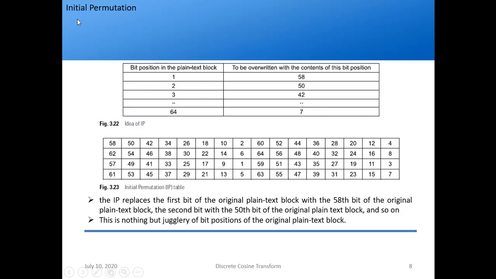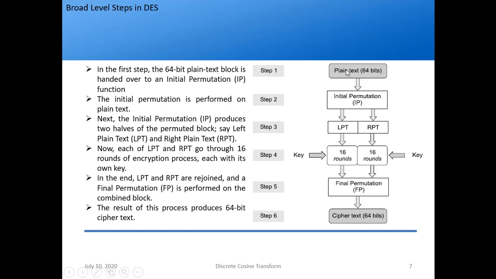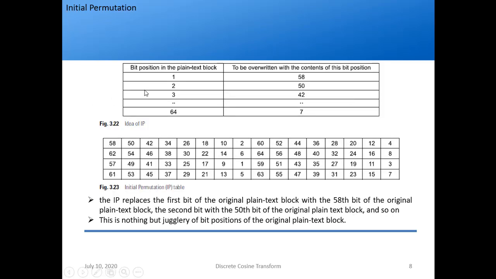Okay, so what is the first step then? The 64-bit plain text. So let's directly jump to the initial permutation. What is done in the initial permutation? What do you mean by permutation? It means changing the location of the bits. This is an example of transposition, right? How many bits do we have in the plain text block? 64, right? So similarly, this table will be of what size? 1, 2, 3, 4, 5, 6, 7, 8, 9, 10, 11, 12, 13, 14, 15, 16 and 4 rows. So we have a 16 by 4 size table, with 64 values corresponding to 64 bits.